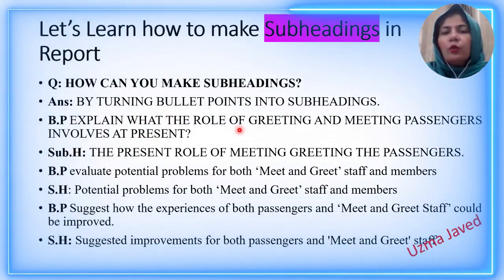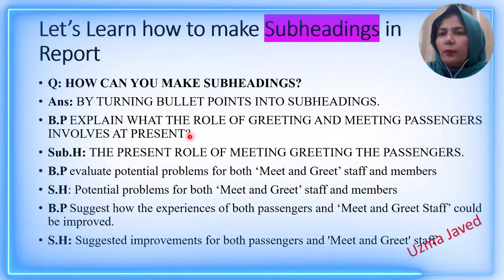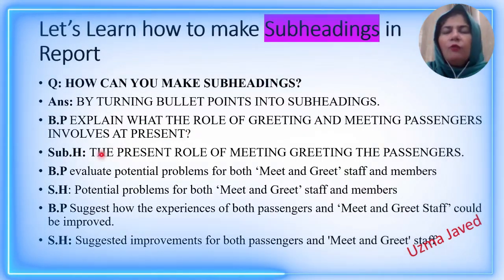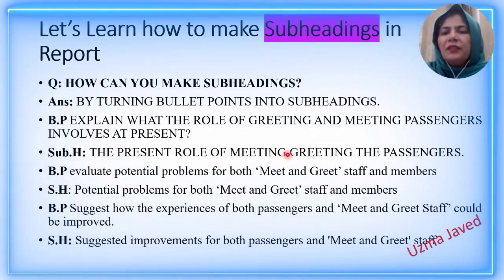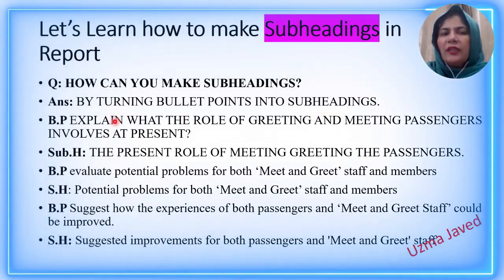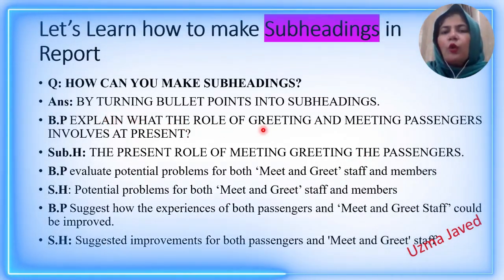Explain what the role of greeting and meeting passengers involves at present. This was the bullet point written down in the question on the question paper. How will you make the subheading? You will say the present role of meeting and greeting the passengers. So you see, you cut "explain", you cut "what", and keep the role of greeting and meeting passengers.